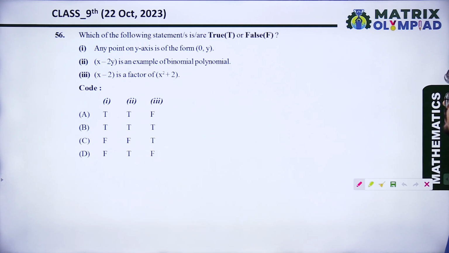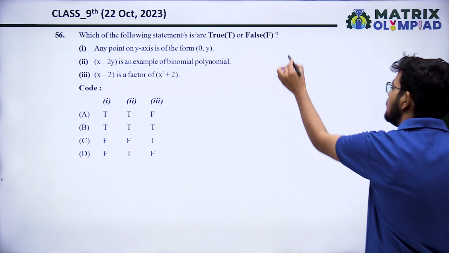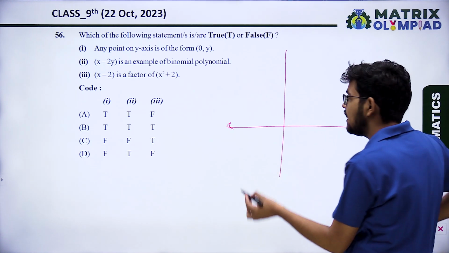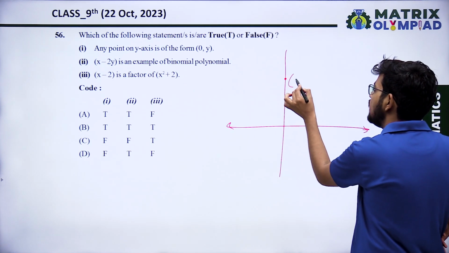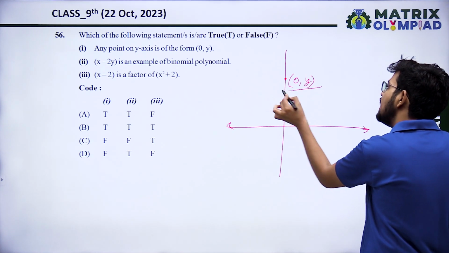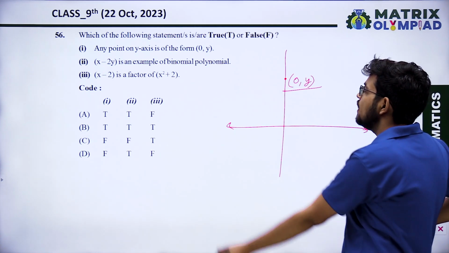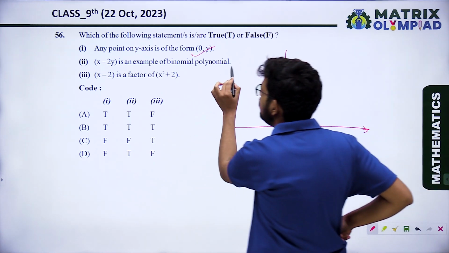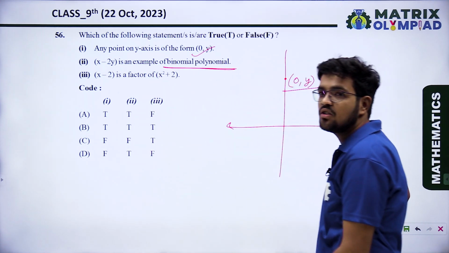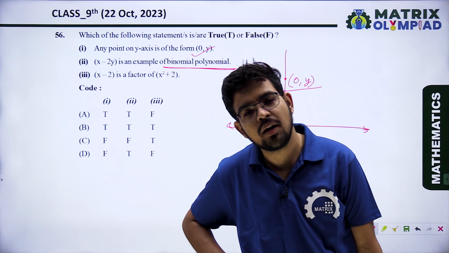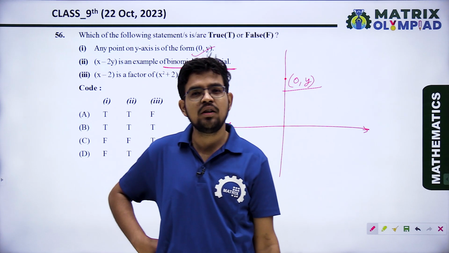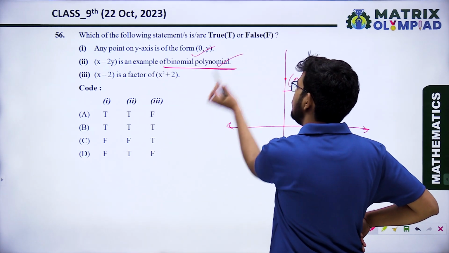Next, which of the following statements are true and false? Any point lying on the y-axis is of the form (0, y). If there is any point lying on the y-axis, the x coordinate of that point will be 0 and it can have any y coordinate. So the form (0, y) is correct. x minus 2y is an example of a binomial polynomial. Yes, x minus 2y is an example of a binomial. What is the meaning of binomial? A binomial is any algebraic expression having two terms. So the second one is also true.